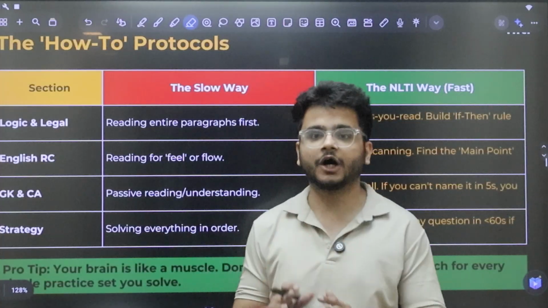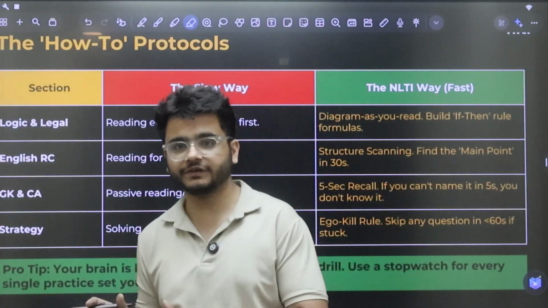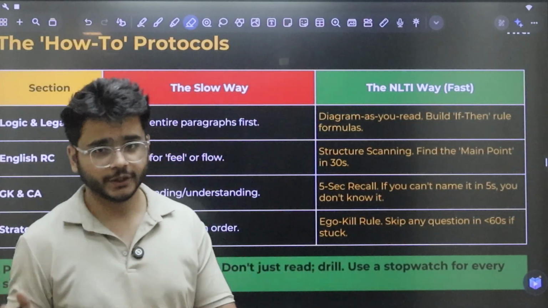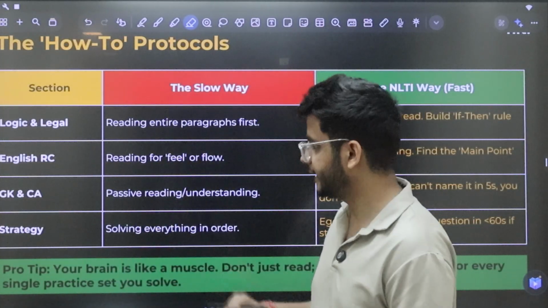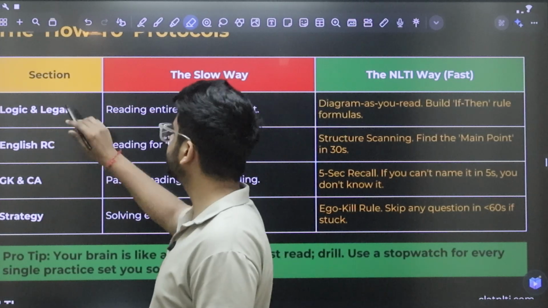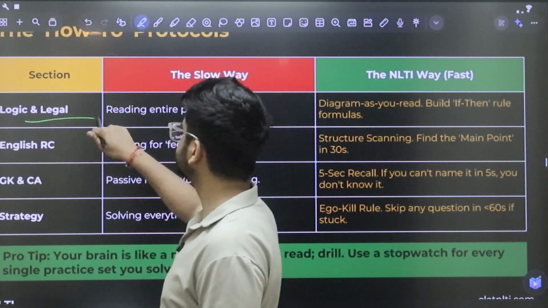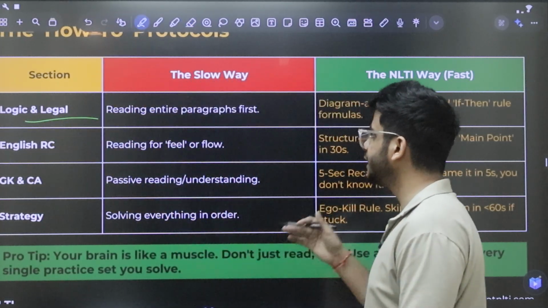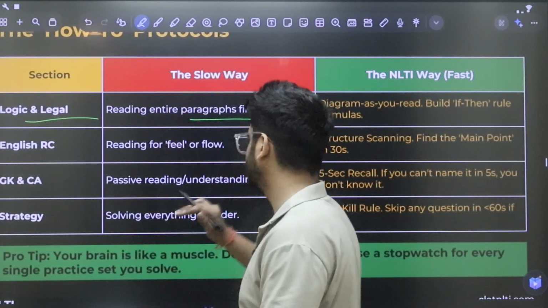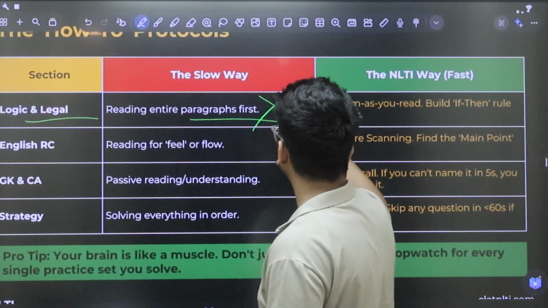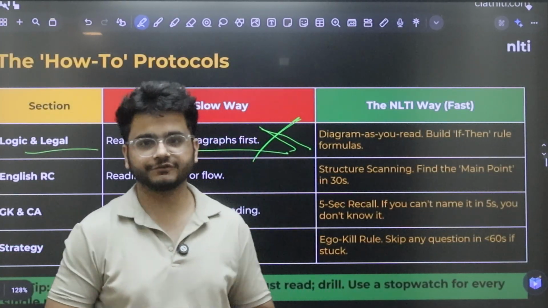Now what's the how-to protocol? What's the slow way and the fast way of solving a question? So we'll get into that in this slide. If we talk about the logical and the legal section, what's the slow way? A slow way is to read an entire paragraph first and then start solving it. It's not required. So what's the fast way of doing a question?